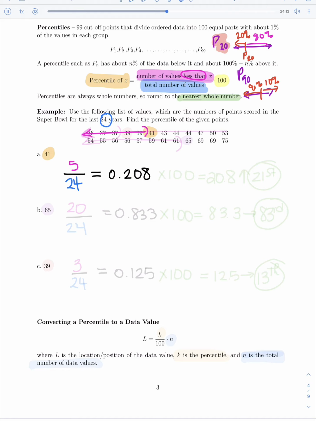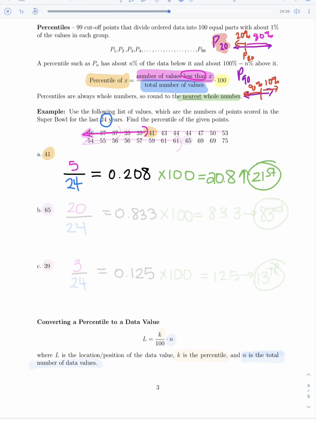Then, remember, if we want to turn this into a percentage, we're going to have to multiply by 100, which will give me 20.8%, but it says to round to the nearest whole number, which means I would round up to 21. That means that this is going to be the 21st percentile, the value 41.